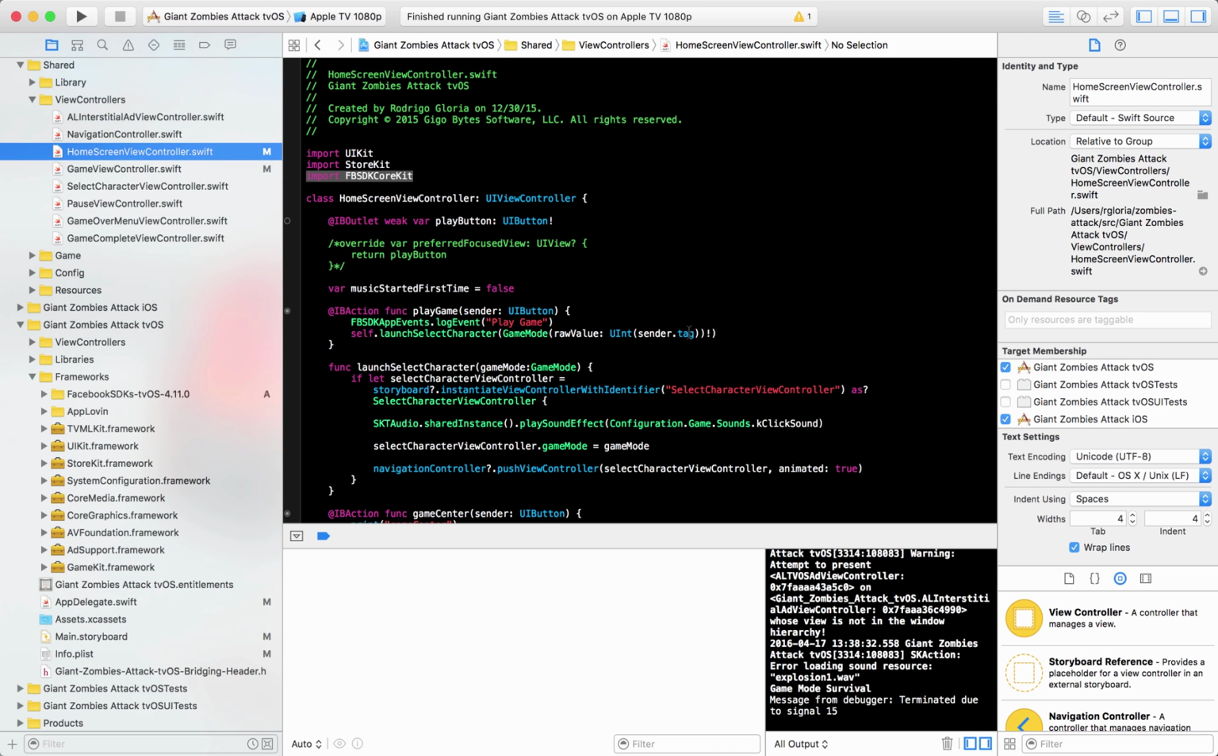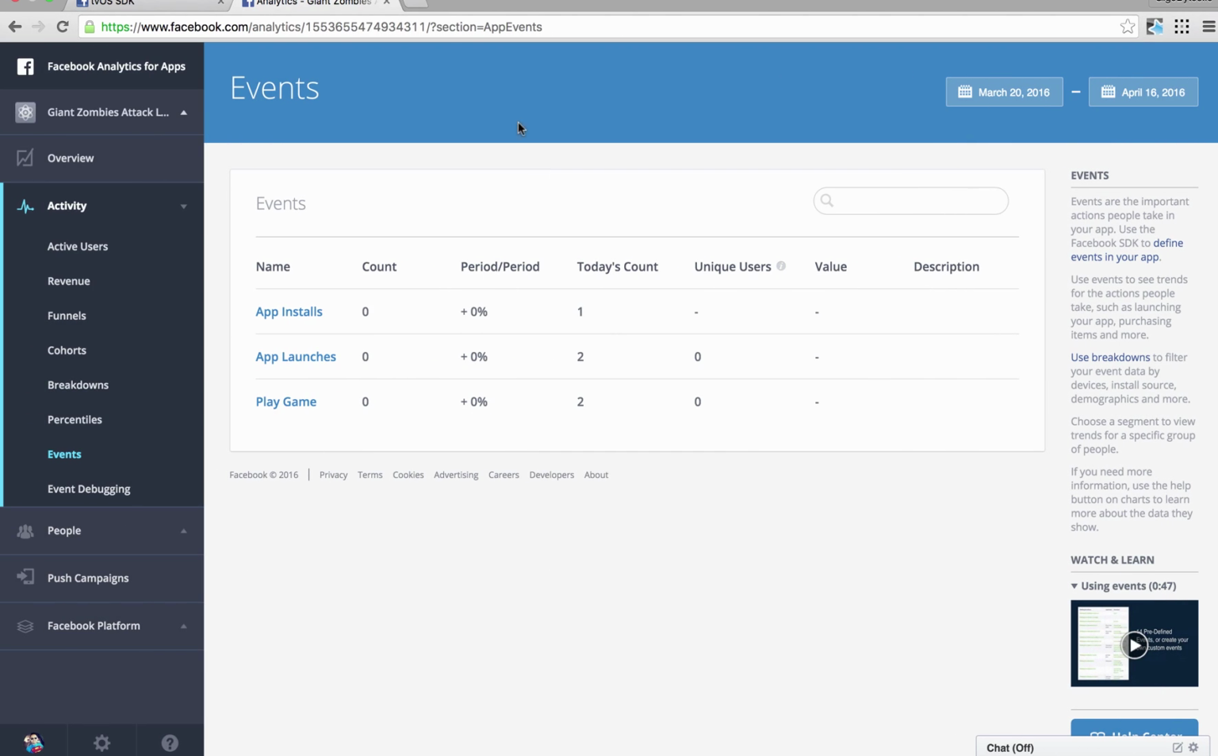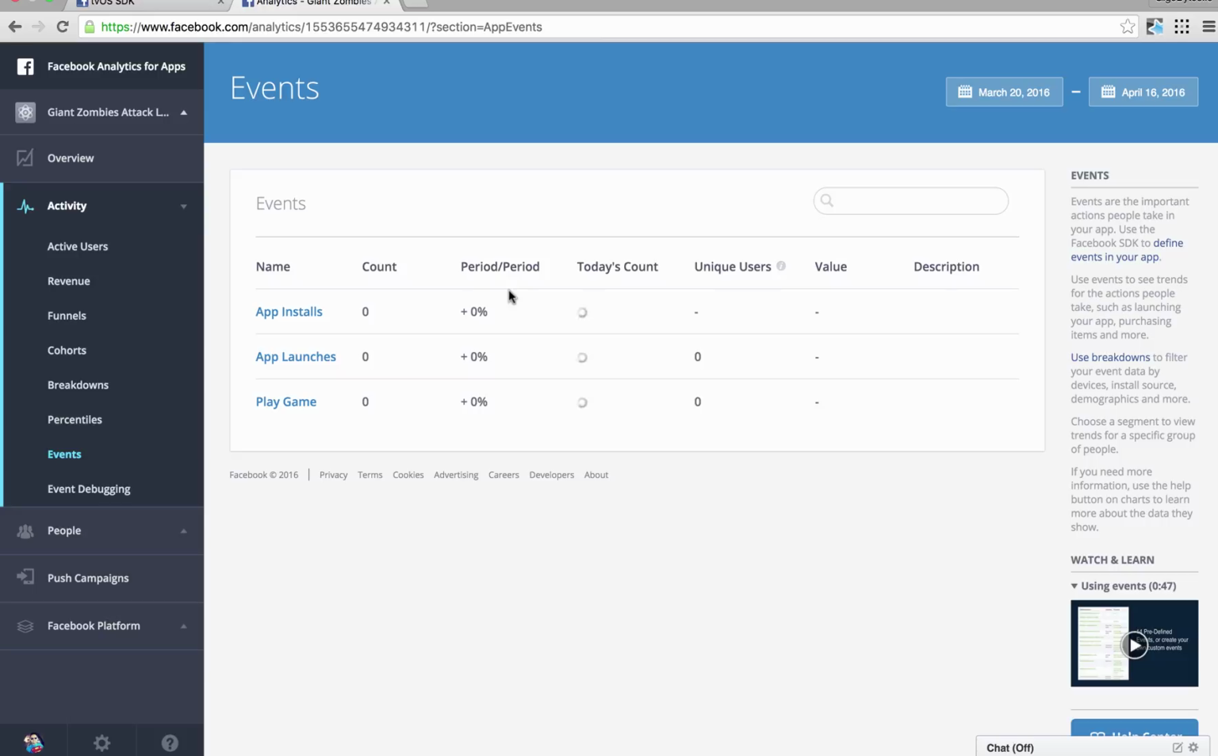Okay, now that we've played the game a few times, let's verify in Facebook that our event is being tracked. Let's go back to the Facebook Analytics page and refresh the page. Now we see the application was launched a couple times. Those are the things that are automatically tracked when we set up the Facebook call in the application did become active method. And now here's our custom event, play game, and I've played it twice, so you can see the count here. And to add additional events is as easy as calling that Facebook log event SDK and creating events wherever you need them.